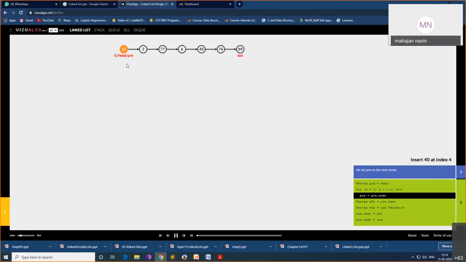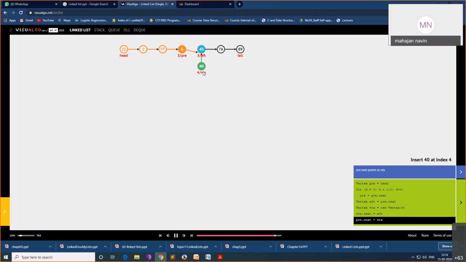See this. Initially we have head and tail pointers. We have a previous pointer, so we will go there and we'll go here. So the previous is 43, okay. We want to insert here. A new node is created. It is put here, and the previous pointer is pointing to it here, and the new node is pointing here.